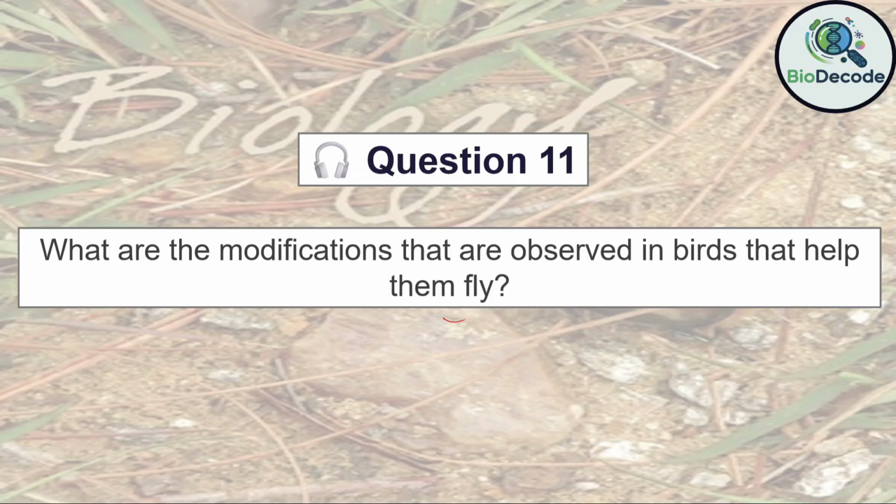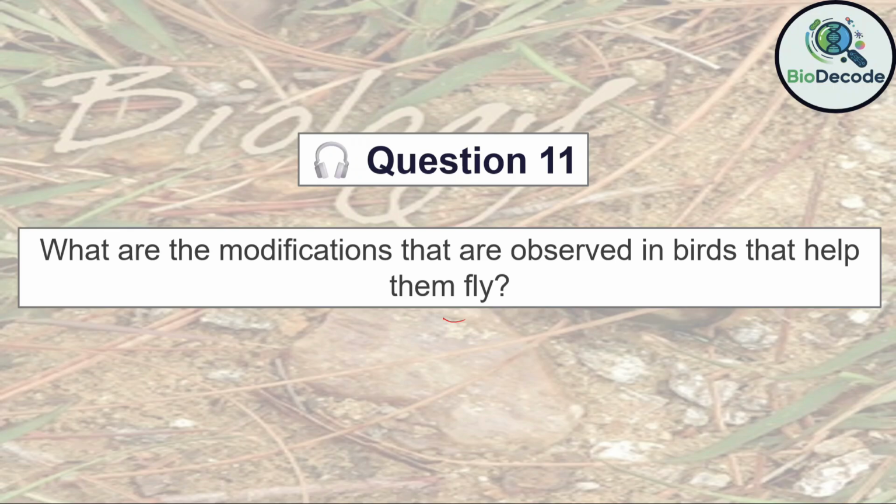Answer. Birds have lightweight, hollow bones that reduce body weight without compromising strength. Second, their forelimbs are modified into wings, providing lift and thrust. Third, feathers, especially flight feathers, aid in aerodynamics and temperature regulation. Fourth, birds have a high metabolic rate, powerful muscles, and a rigid skeletal structure that support sustained flight.